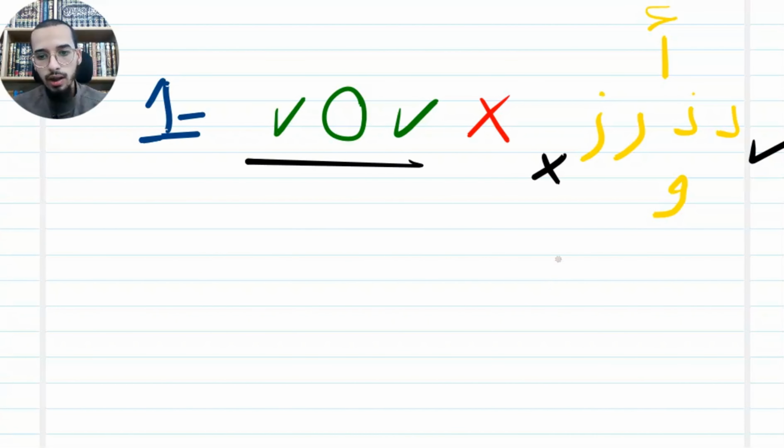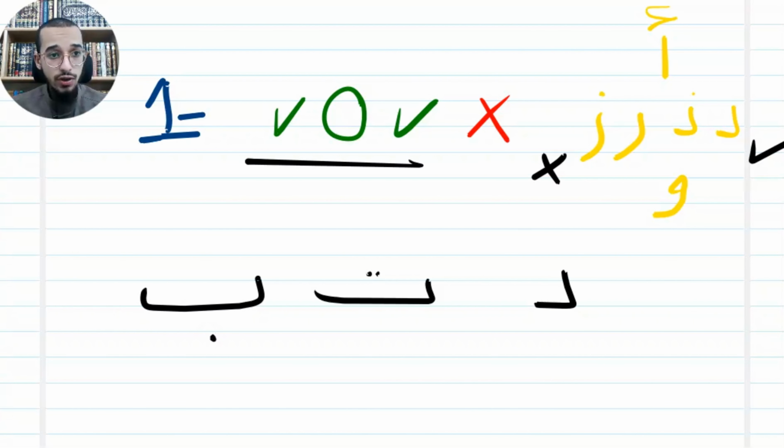For example, here is dal, here is ta, and here is ba. I'm going to ask the first letter: can I link it from the right? We'll say yes. Can I link it from the left? You say no, because it's dal. Ta, can I link it from the right? Yes. Can I link ta from the left? Yes. And ba from the right? Yes. From the left? Yes.